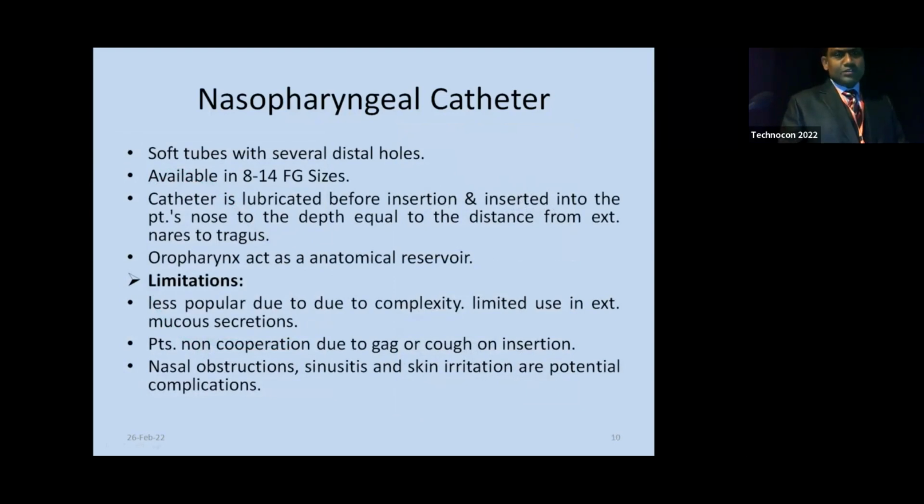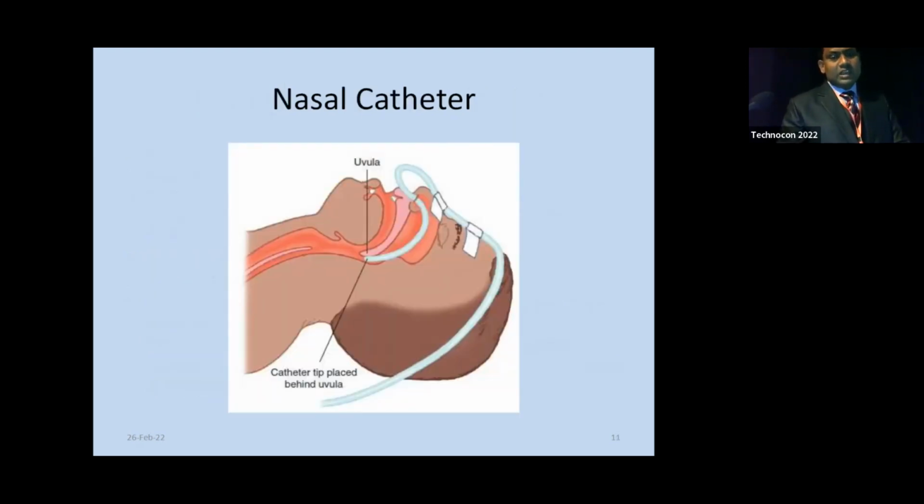Limitations of nasopharyngeal catheter: it is less popular due to complexity, limited use with excessive mucus secretions, and patient non-cooperation due to gag or cough on insertion. Nasal obstructions, sinusitis, and skin irritations are potential complications of nasal catheter. This slide shows the positioning of the nasal catheter while it is in place.